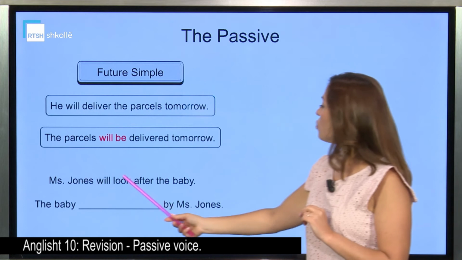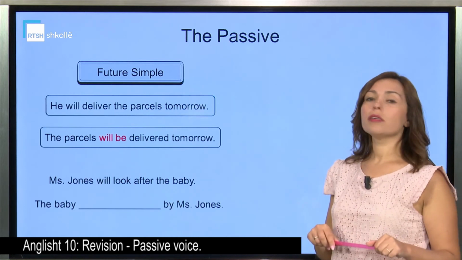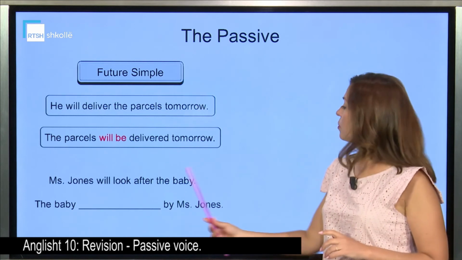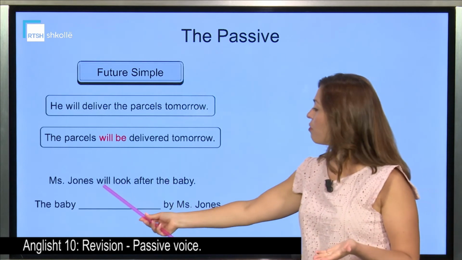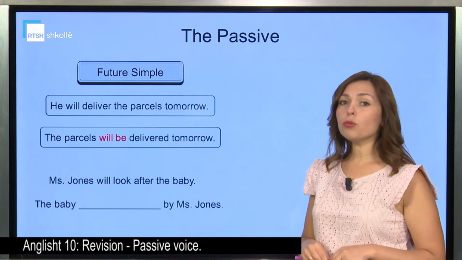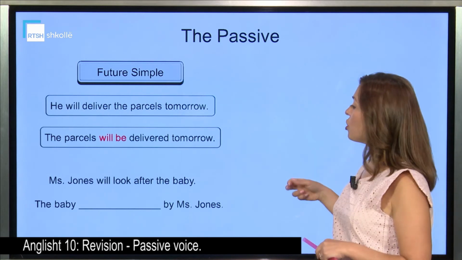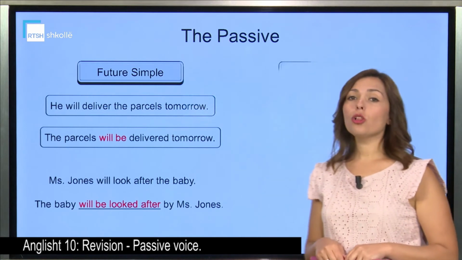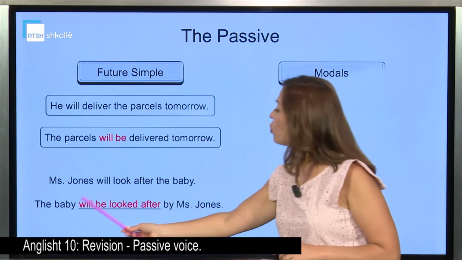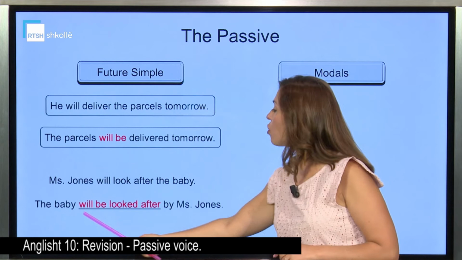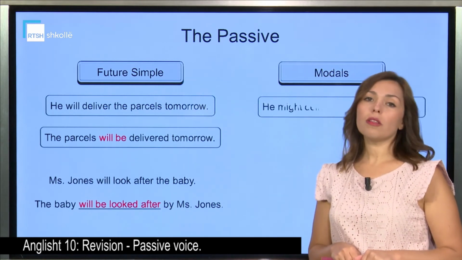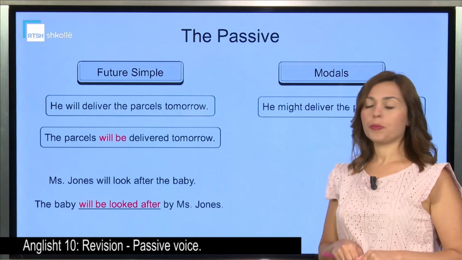Miss Jones will look after the baby. So the baby, what? We have will, put the verb to be in the future. The baby will be looked after. Will be, the future form of will, and the past participle of look. That is, looked, of course.